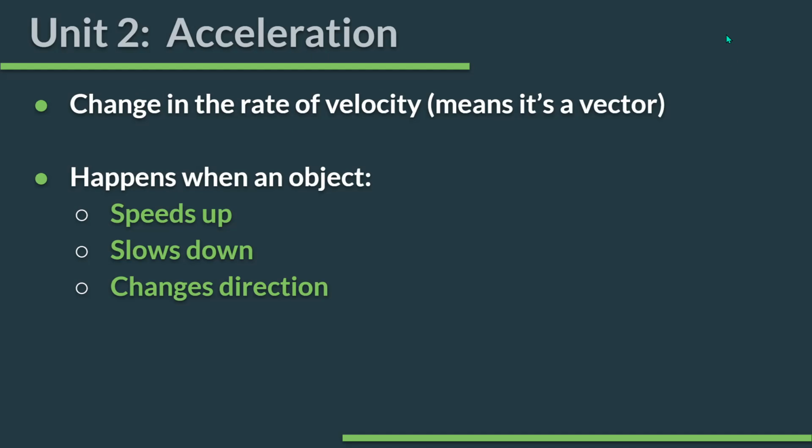Acceleration is the change in rate of velocity, and that means that it is a vector. Because velocity is a vector, so is acceleration, because we are talking about changes to velocity. Acceleration will occur when an object speeds up, slows down, or changes direction. Because it is a vector, if you turn, that is acceleration because your velocity has changed, because again, direction is a component of that velocity. So speeding up, slowing down, and changing direction. That's also a misconception, is that people look at that word acceleration and they think that it only means speeding up. But it doesn't. If something slows down, it is also experiencing acceleration.